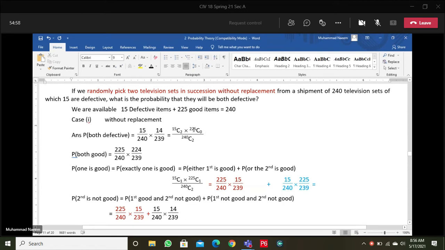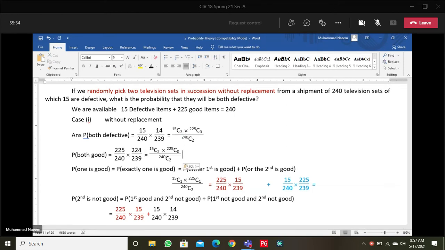In the numerator, as per requirement, we need to find the probability for both defective. This means both are coming from the defective category and nothing is coming from the non-defective category.